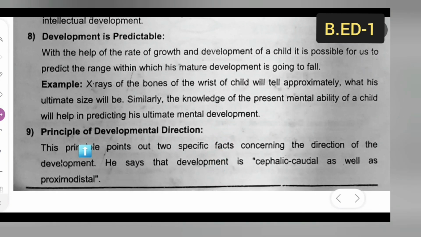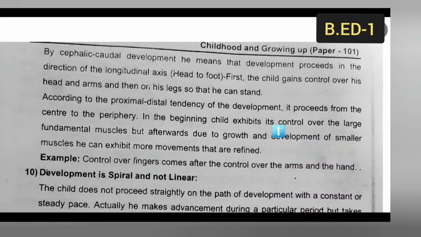Next is the principle of developmental direction. The principle points out two specific facts concerning the direction of the development. He says that development is cephalocaudal as well as proximodistal. By cephalocaudal development, he means that development proceeds in the direction of the longitudinal axis, head to foot. First, the child gains control over his head and arms, and then over his legs so that he can stand.